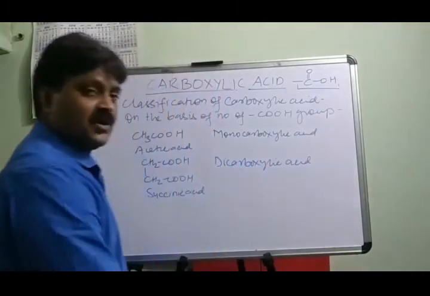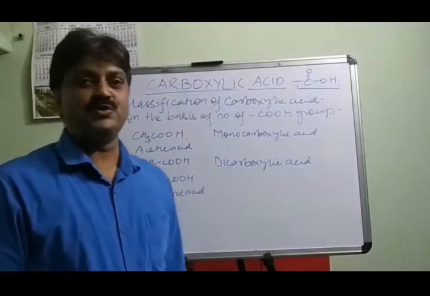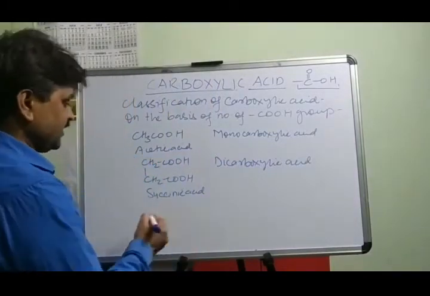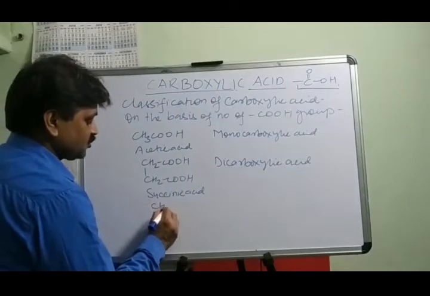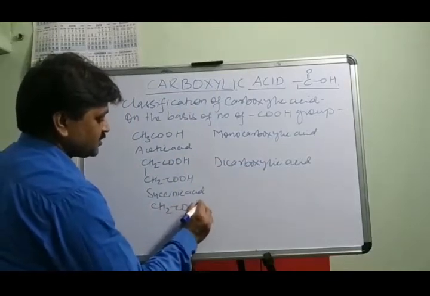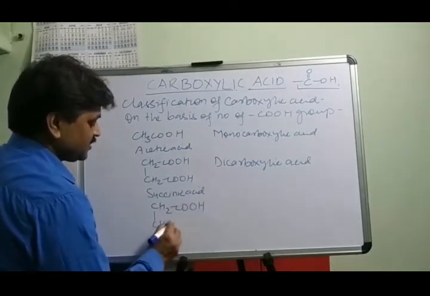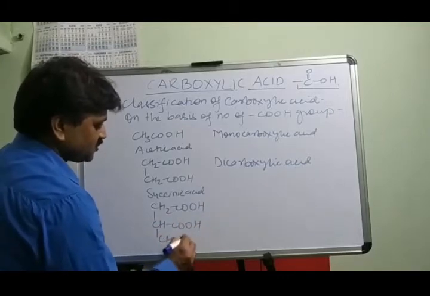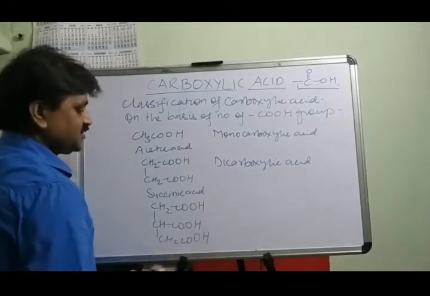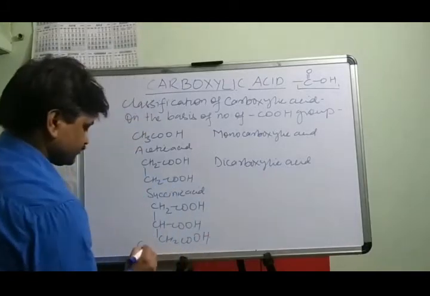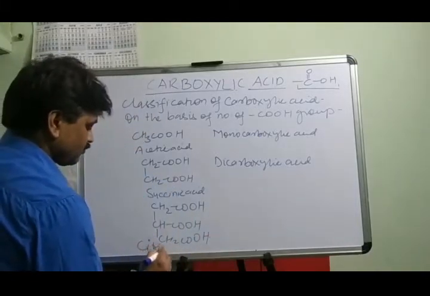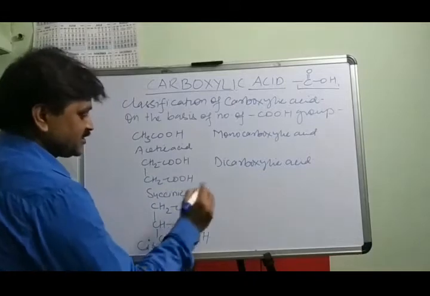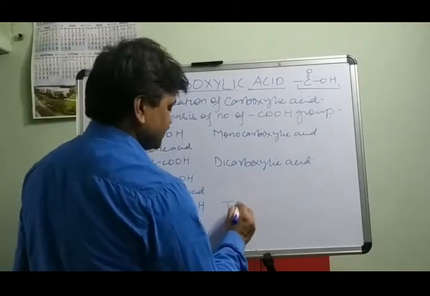Similarly, when the compound has 3 COOH groups, just like citric acid, CH2COOH, CHCOOH, and CH2COOH. This is citric acid, and it is an example of the tricarboxylic acids.